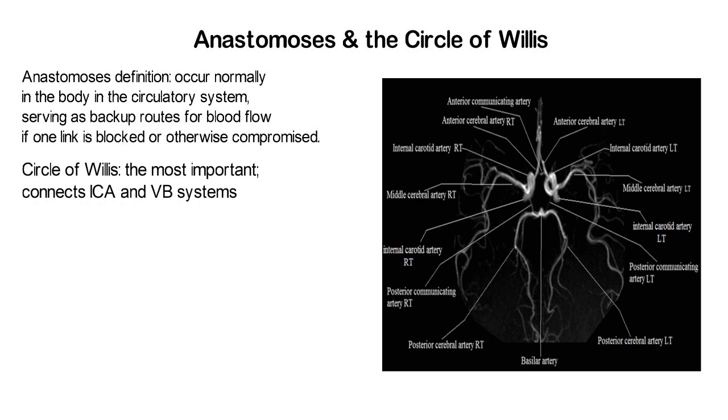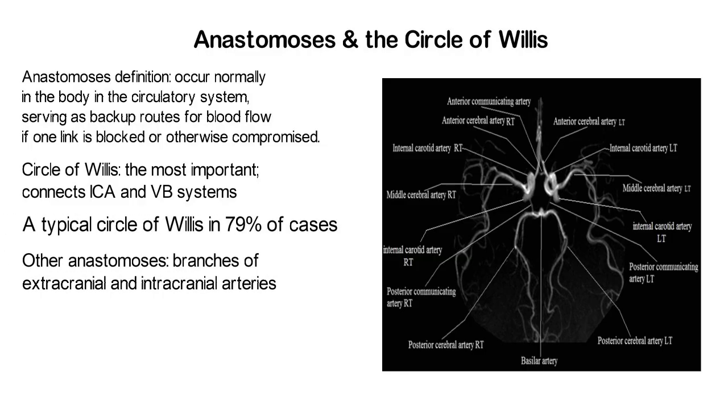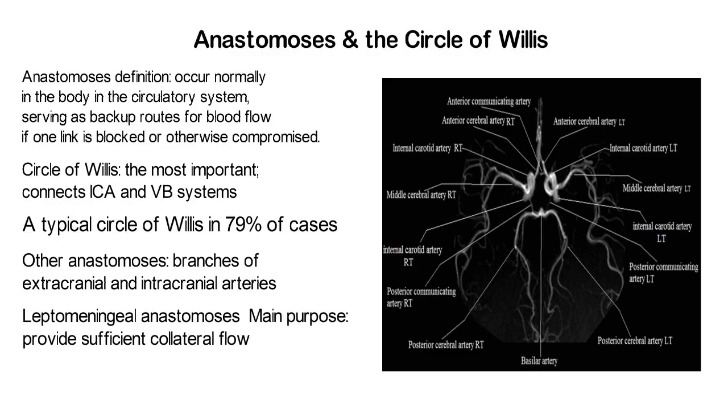Circle of Willis, the most important, connects the ICA and the VB systems. Atypical Circle of Willis in 79% of cases. Other anastomoses, branches of the extracranial and intracranial arteries. Leptomeningeal anastomosis. Main purpose, provides sufficient collateral flow. Anatomic variance. Variant incidence percentage.